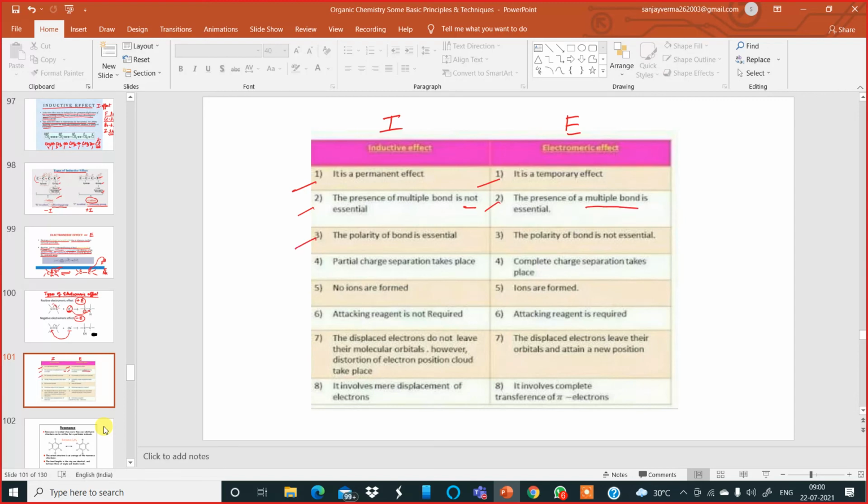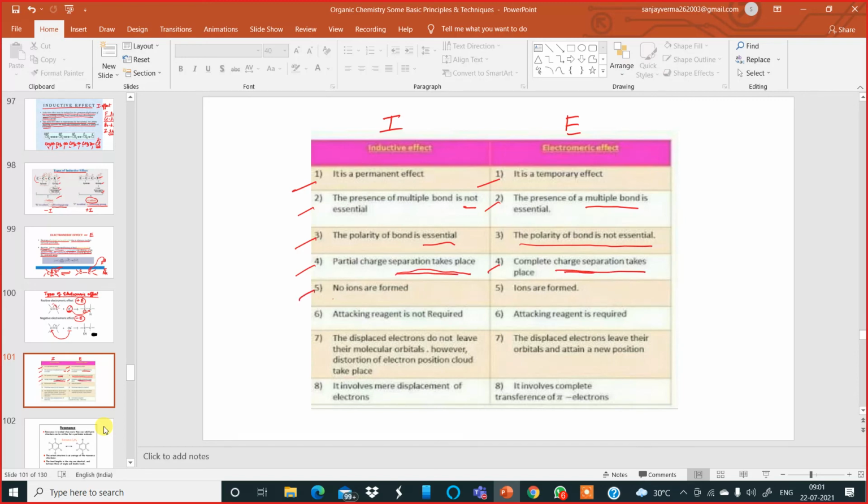Number three, in inductive effect, the polarity of the bond is essential. If there is no polarity, the reaction will not happen. But in the case of electromeric effect, the polarity of the bond is not essential. The polarity is created, developed by the presence of an electrophile or a nucleophile. Number four, in inductive effect, partial charge separation takes place, whereas under electromeric effect, complete charge separation takes place. Here it is only partial, here it is complete.